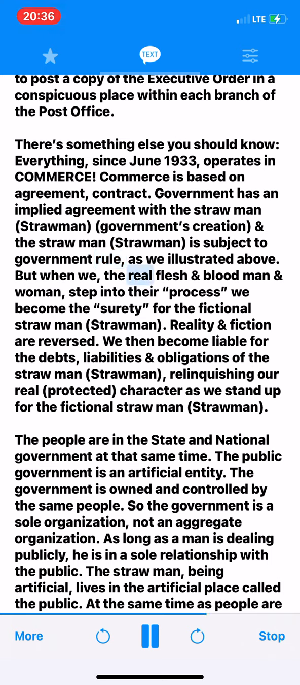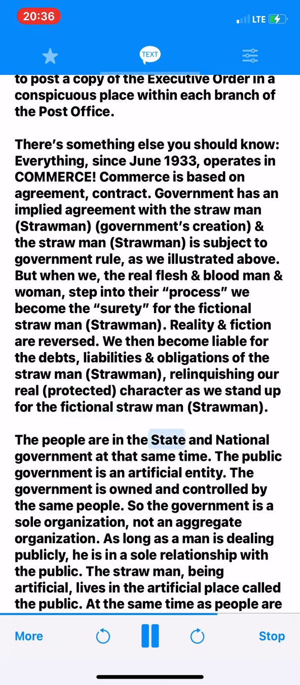But when we, the real flesh and blood man and woman, step into their process we become the surety for the fictional straw man. Reality and fiction are reversed. We then become liable for the debts, liabilities and obligations of the straw man, relinquishing our real, protected character as we stand up for the fictional straw man.